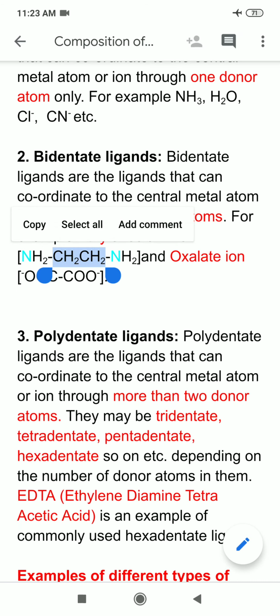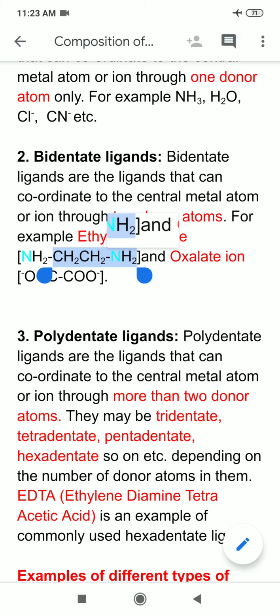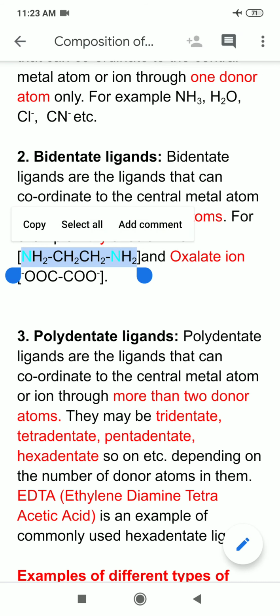Now you can see in ethylene moiety I have placed 2 amino groups, one on each carbon, so it becomes ethylene diamine. You can see in this 2 nitrogens are there, which I have highlighted in olive green color. So it acts as a 2 donor ligand, so I can say that ethylene diamine is a bidentate ligand.